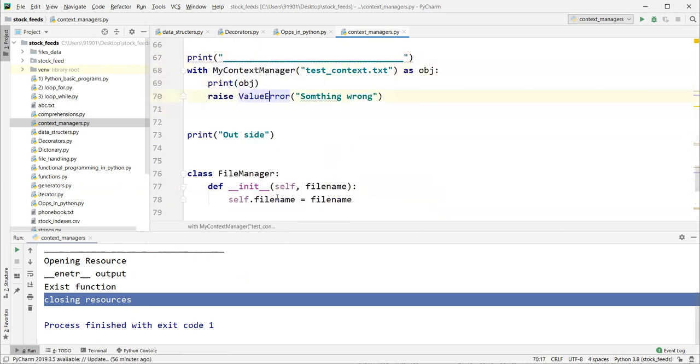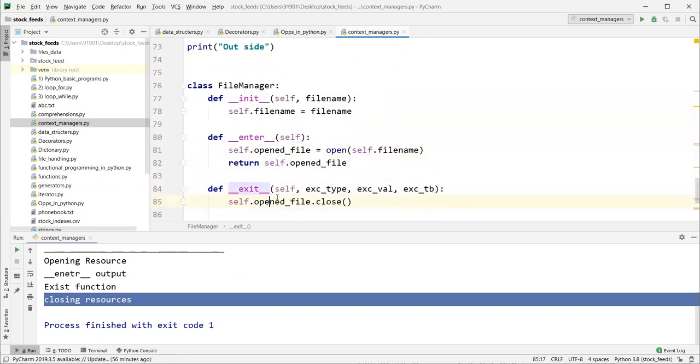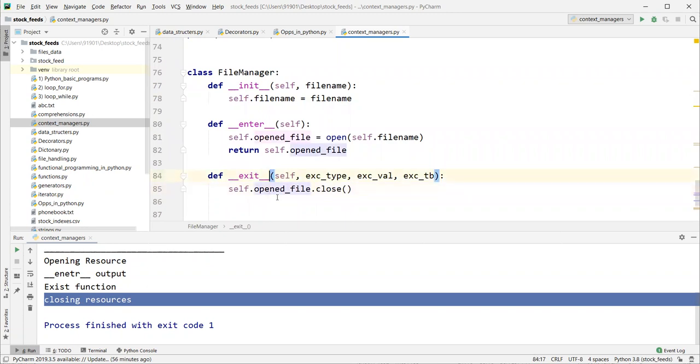Inside this block, we write our code, right? Once the execution of the code is completed, the program comes out of this with block. When coming out of this block, the exit function will be invoked automatically and close the resources. So let's simulate what is happening here.